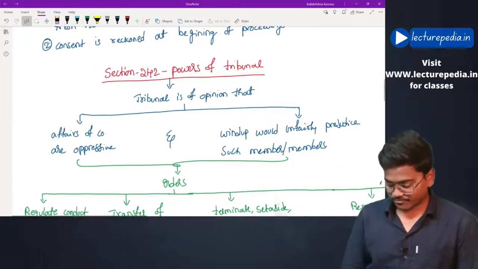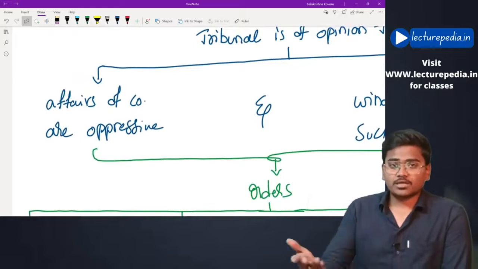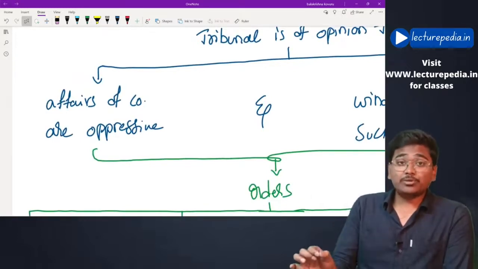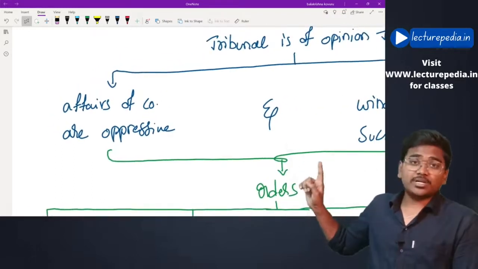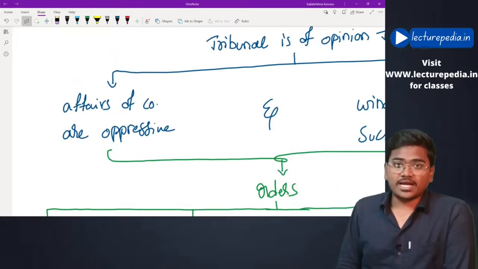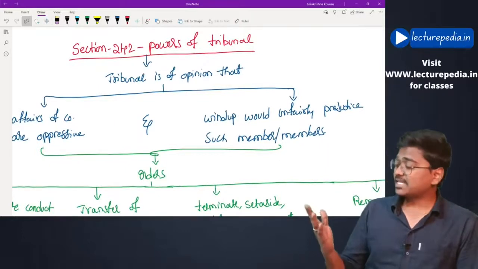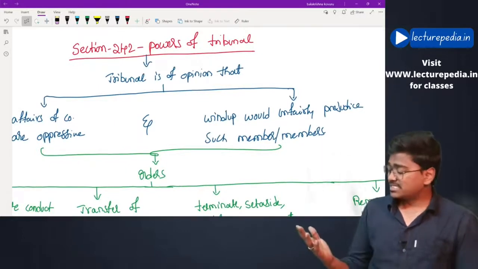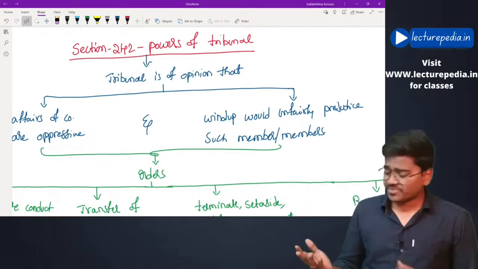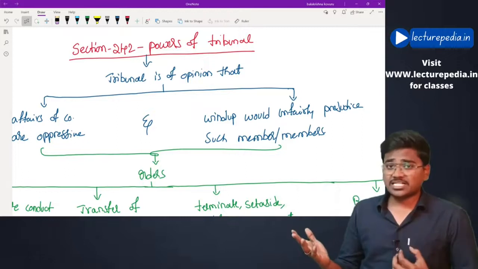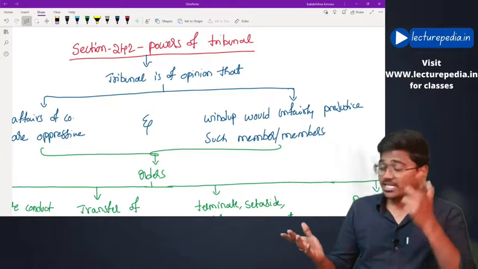What are those conditions? You felt that the affairs of the company are oppressed. Even the tribunal must also feel the same. The tribunal must also feel that the affairs of the company are being conducted in an oppressive manner. That is the first condition. And the second condition: after seeing the application, the tribunal must get a feeling that it must wind up this company. The operation being performed by this company is in such a way that the tribunal must wind it up.